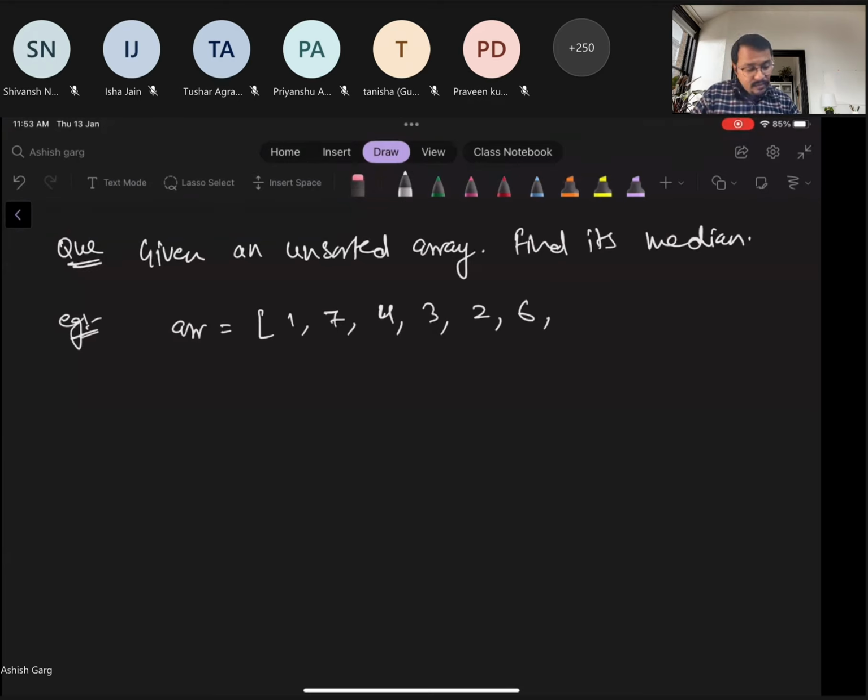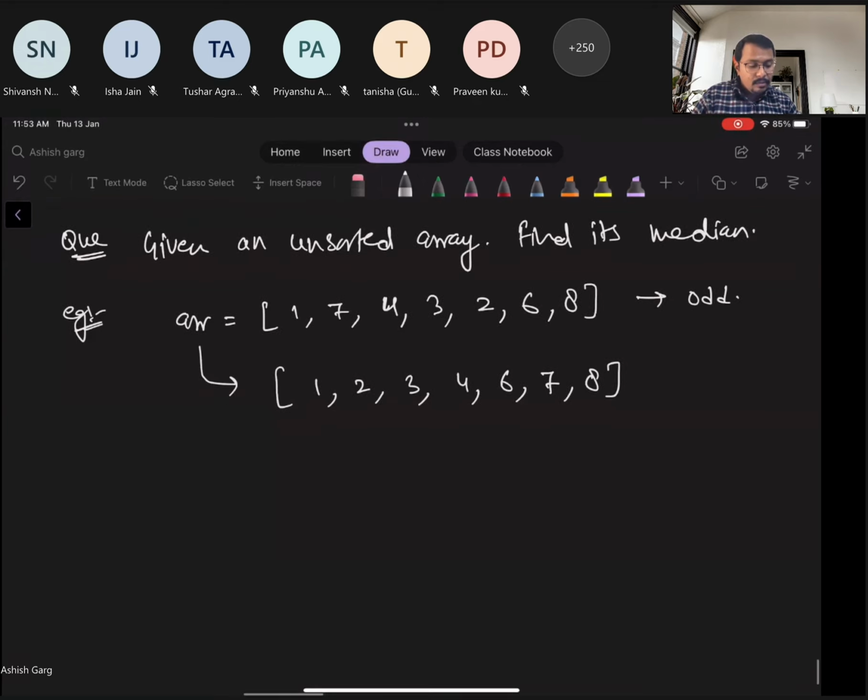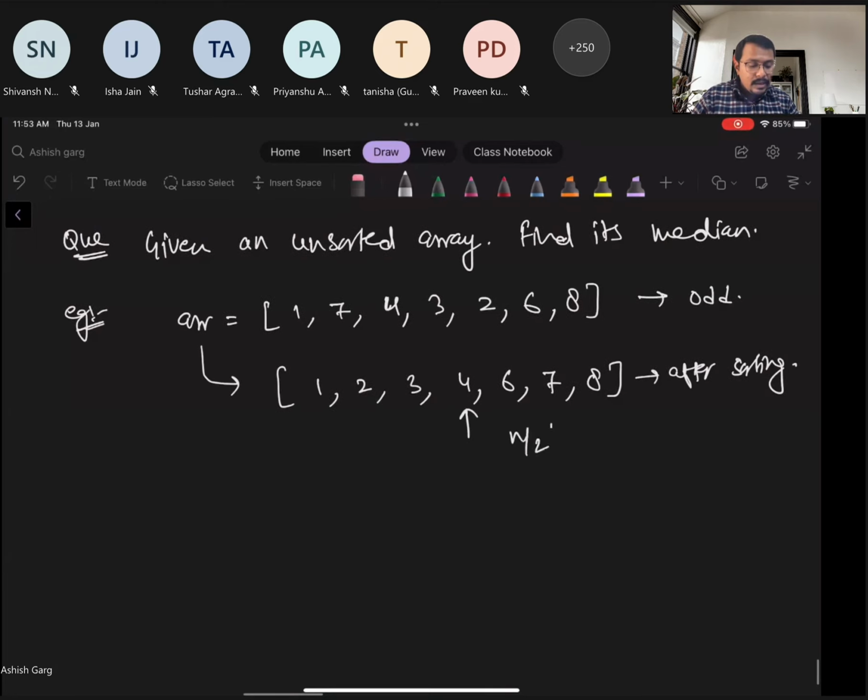Let's say we have 8 also. So the number of elements here is odd. After sorting these elements, 1 2 3 4 6 7 and 8 will be our array. Whichever is the n by 2th element after sorting is my median.